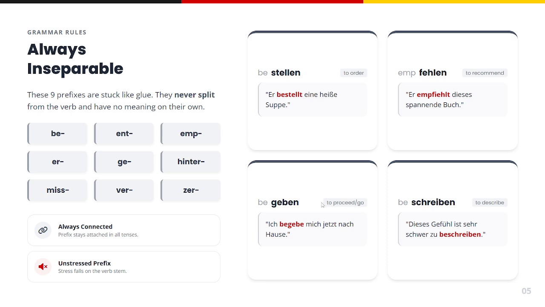Begeben, which means to proceed or to go. Ich begebe mich jetzt nach Hause, which means I am starting going home. Beschreiben, which means to describe. Dieses Gefühl ist sehr schwer zu beschreiben, which means this feeling is very difficult to describe.